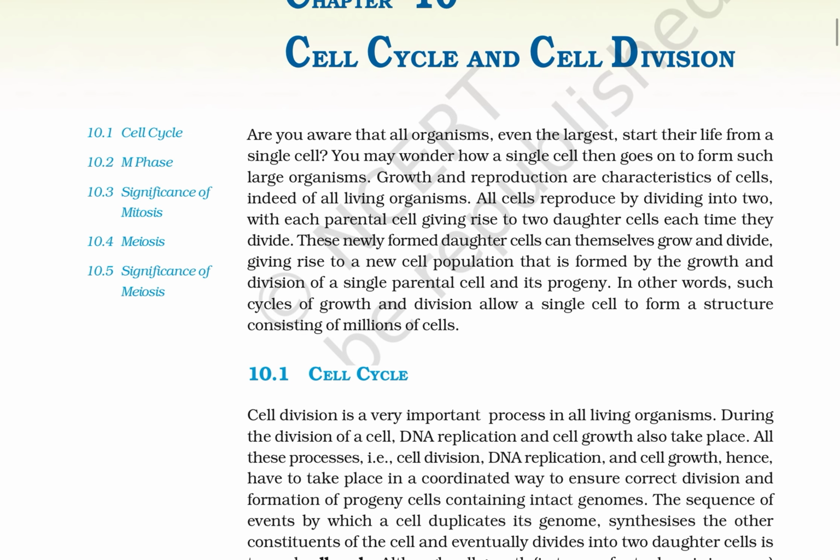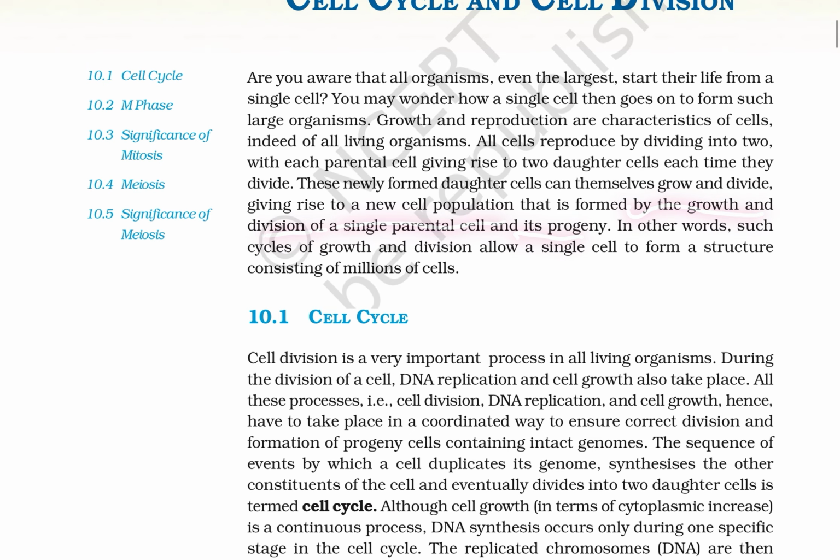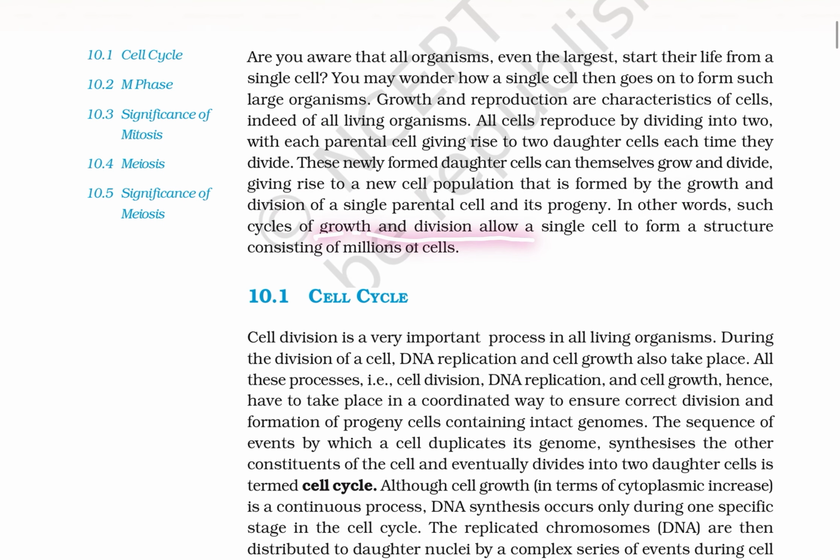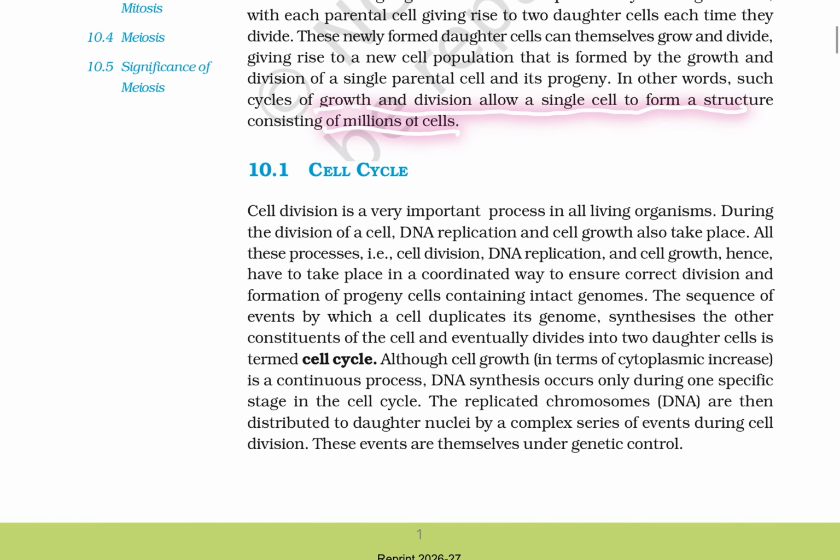Each time they divide, their newly formed daughter cells can themselves grow and divide, and give rise to a new population that is formed by the growth and divisions of a single parental cell and its progeny. In other words, such cycles of growth and division allow a single cell to form a structure consisting of millions of cells.